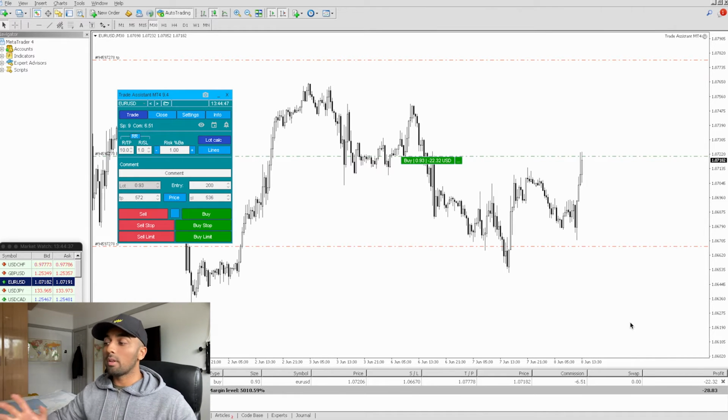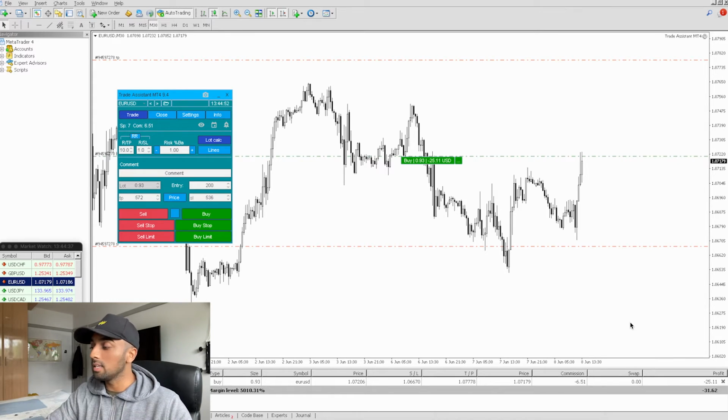Now remember, one of the things to understand and keep in mind is that when we are seeing this profit and loss move, we must keep our emotions intact. So what do I mean by this? It is, for example, to actually just let the market do what it needs to do. We do not interfere. A lot of people will watch this profit and loss meter go up and down and feel all sorts of things. For example, oh my gosh, I don't want to lose that money, let me exit the trade. Or when they're up a certain amount, they think, oh, this is a good amount to be up, let's exit the trade.